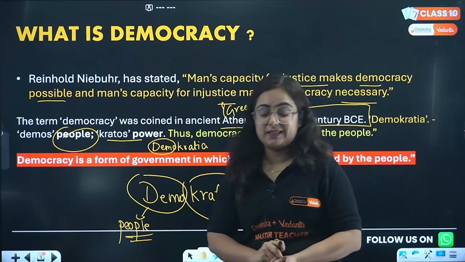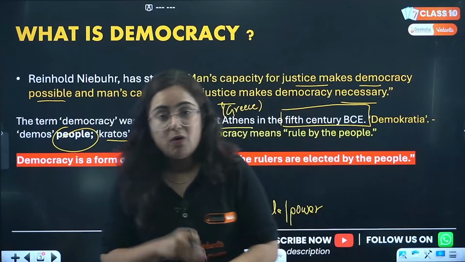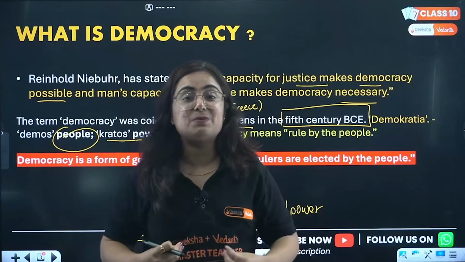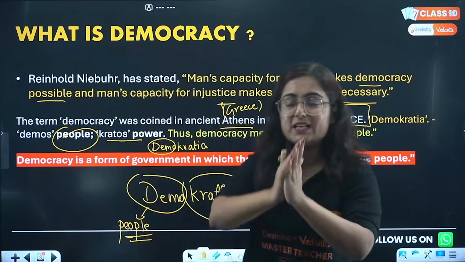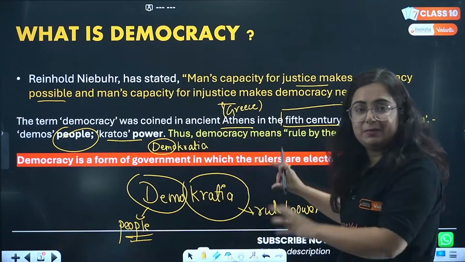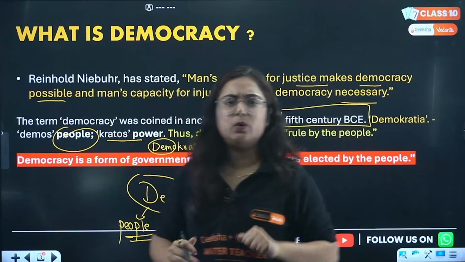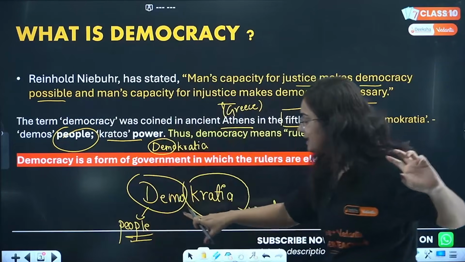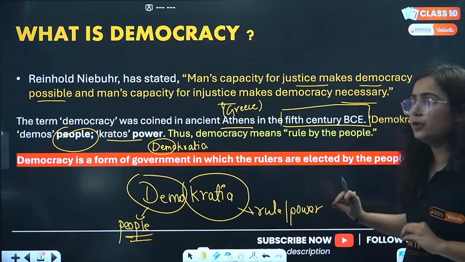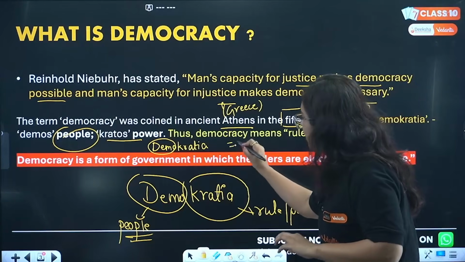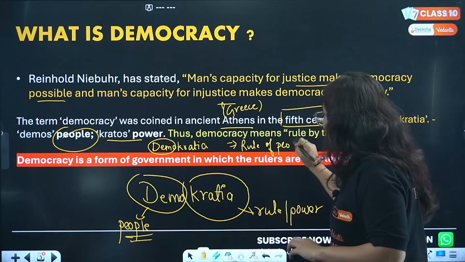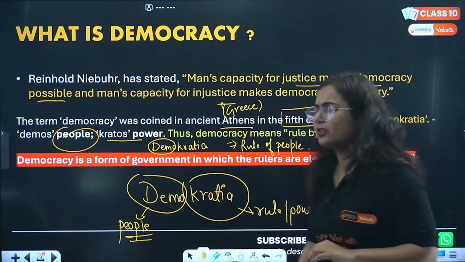In a democratic setup, whoever is going to rule us is decided by us. Here us means people, and that is what the word actually means. Again, the word democracy comes from the Greek word democratia, where demo means people and kratia means rule. Hence we can call democracy the rule of people.